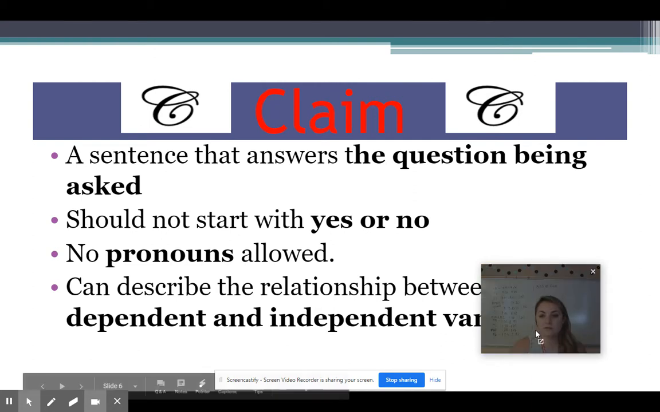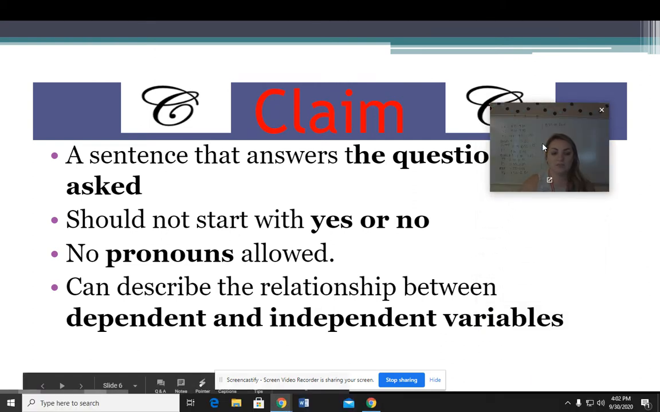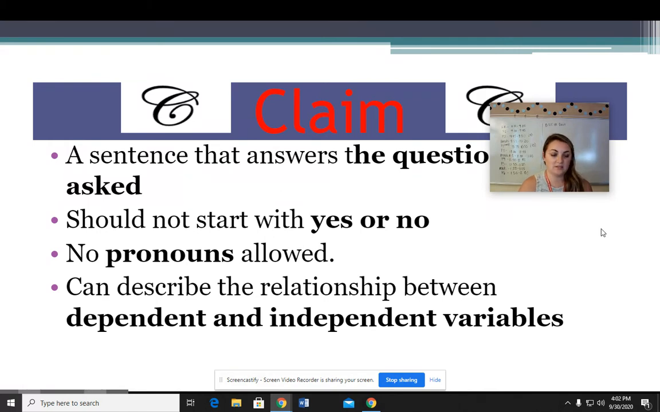And it also can describe the relationship between the dependent and the independent variables. So in this case, the independent variable would be the quarterback, and the dependent variable would be the touchdowns, because the amount of touchdowns depends on the quarterback.